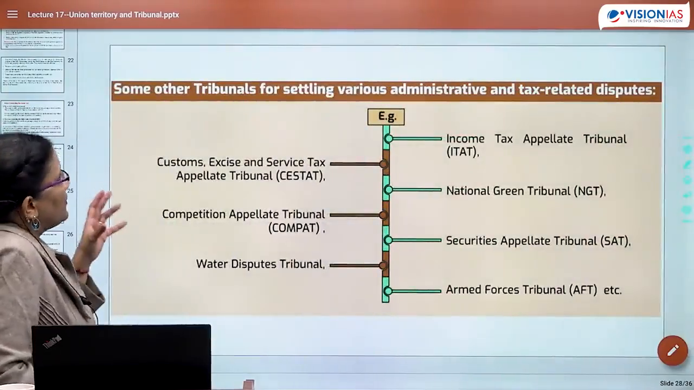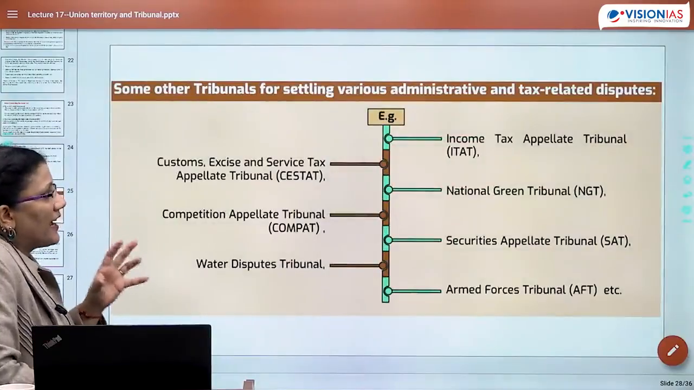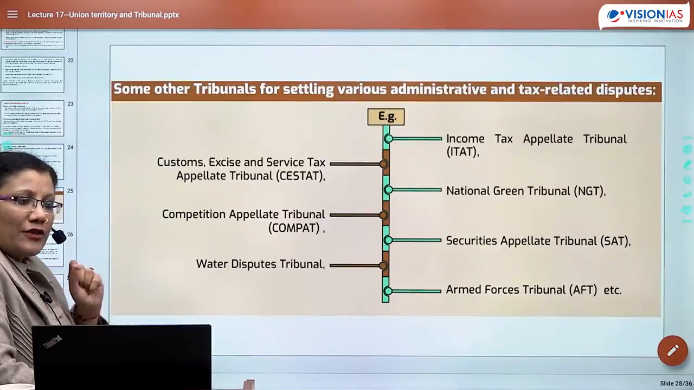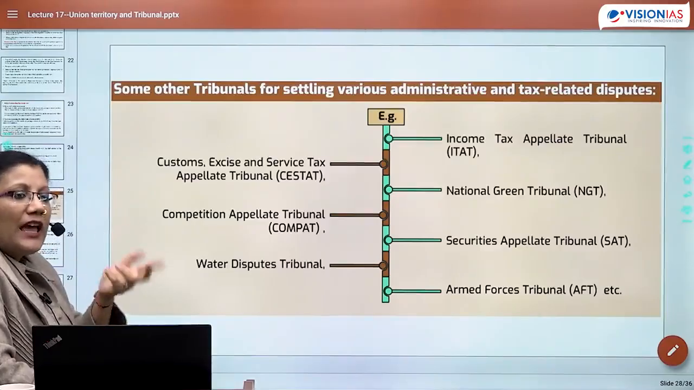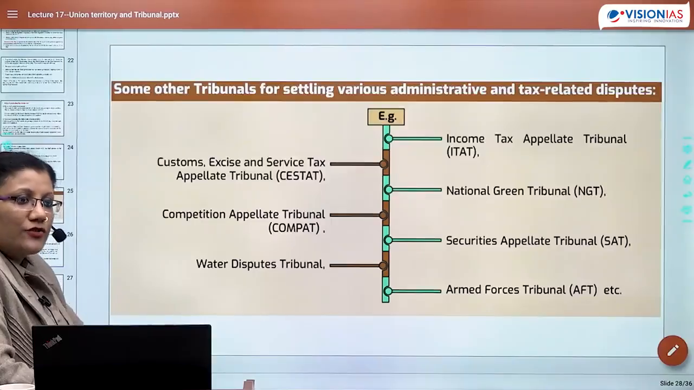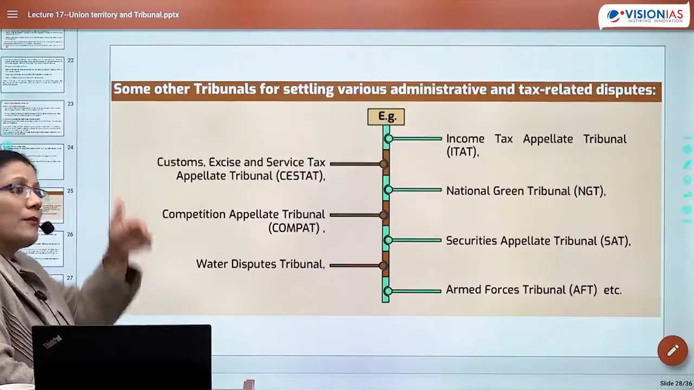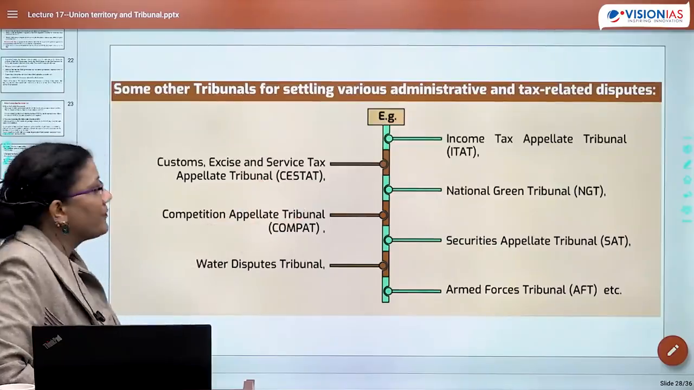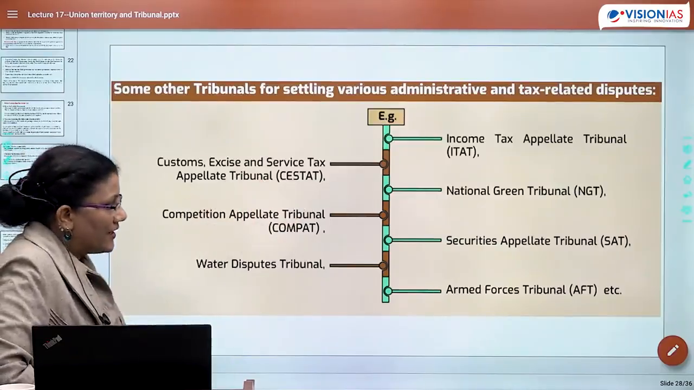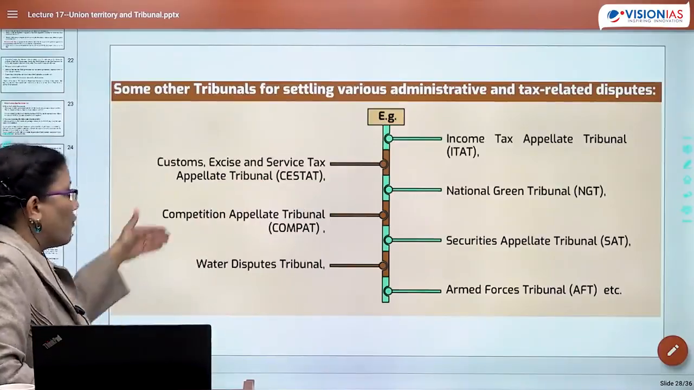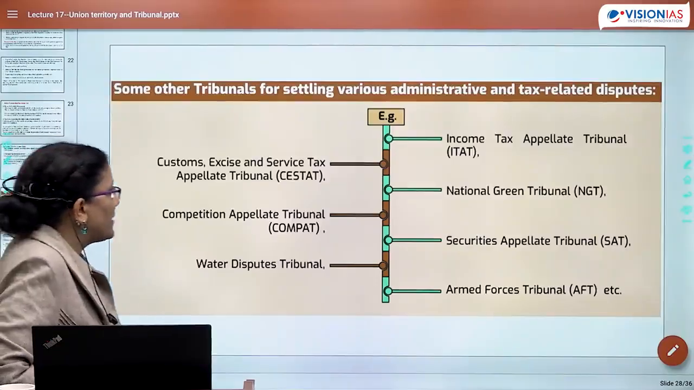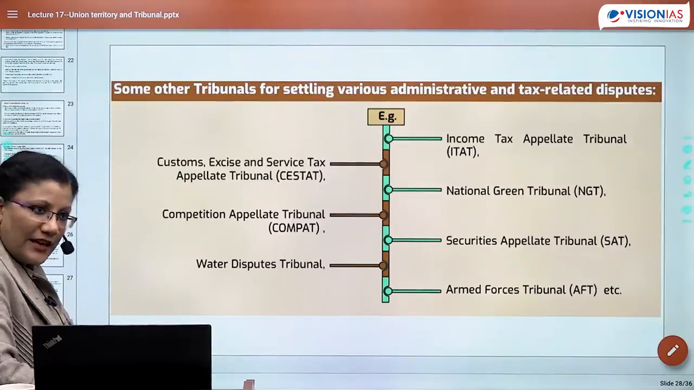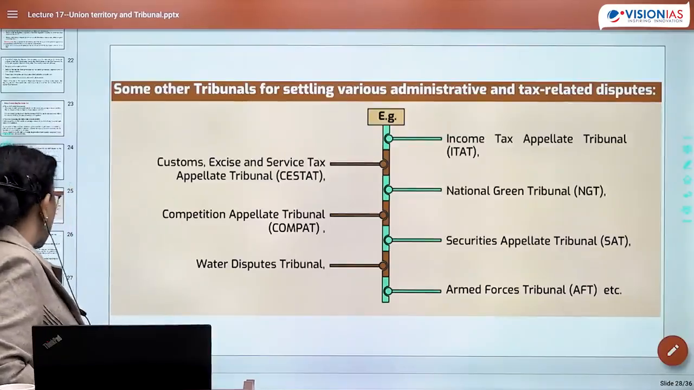Next are some other tribunals for settling various administrative and tax related disputes. We said that some tribunals under 323A are CAT and SAT. And then come some other tribunals under Article 323B. What could those other tribunals be? These are some other tribunals: Income Tax Appellate Tribunal, NGT, Security Appellate Tribunal, Armed Force Tribunal, Water Dispute Tribunal, Competition Appellate Tribunal, Custom Excise and Service Tax Appellate Tribunal. Okay? So these are a few more administrative or tax related tribunals.